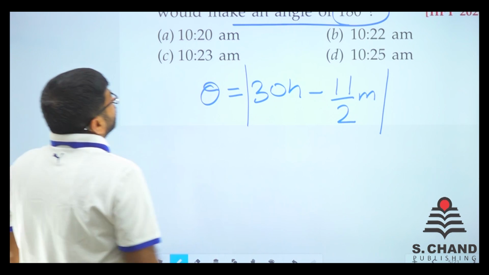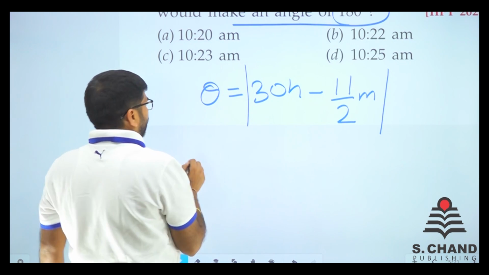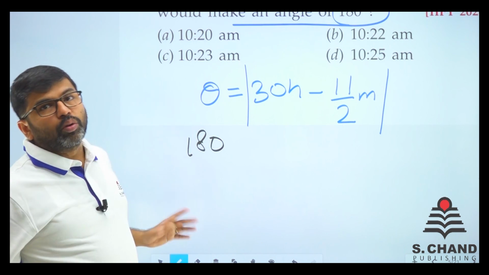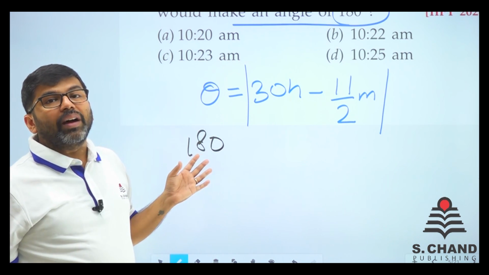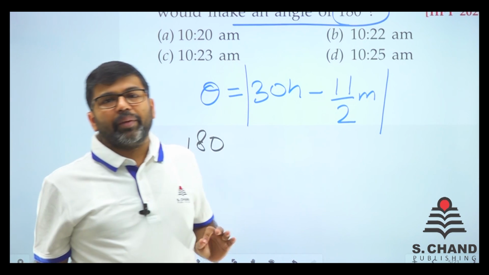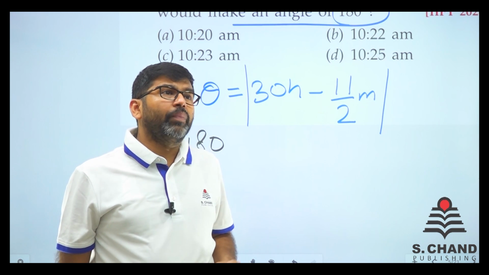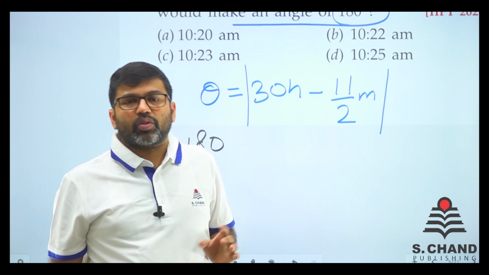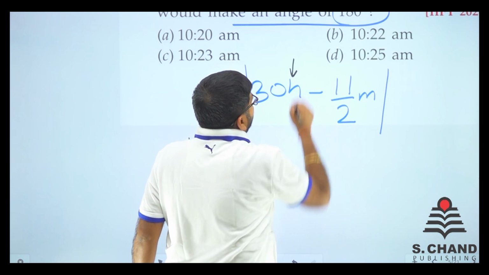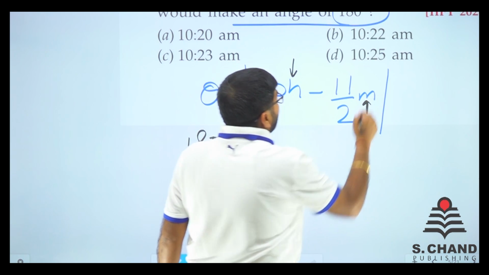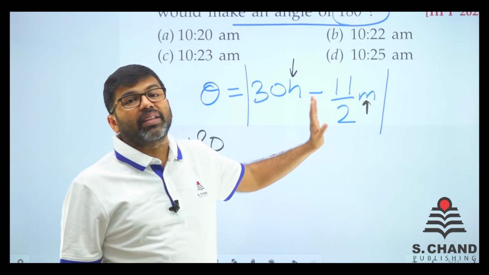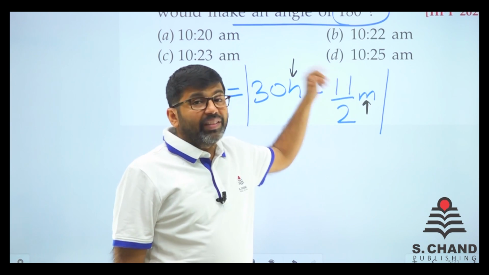So what is given? We have theta equal to 180. The angle is given, and h is also given. We are saying between 10 a.m. and 11 a.m., whatever time you say, for example 8 minutes past 10, h is 10. Here h means the hour hand, and m means minutes. So how many hours, how many minutes. Minutes we need to find out in this question.